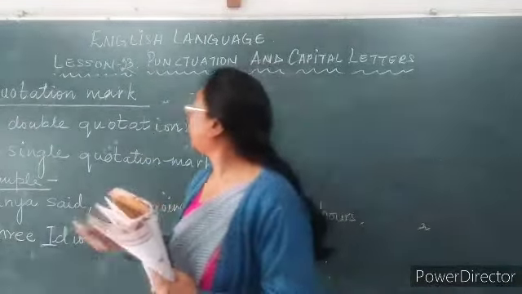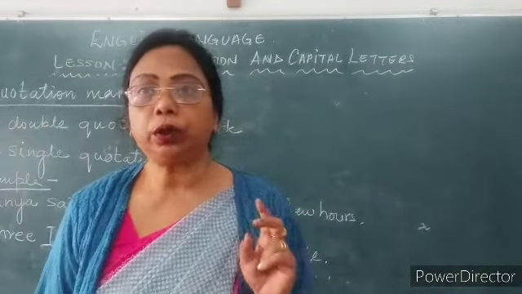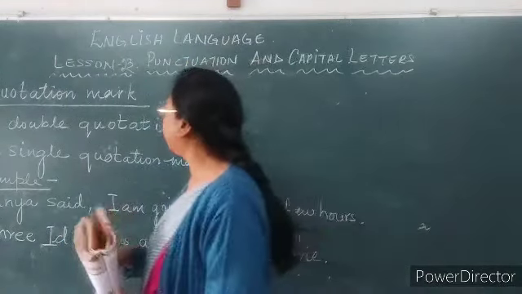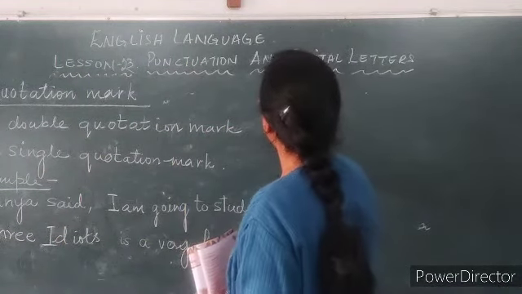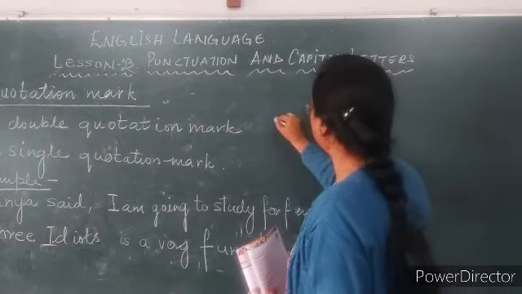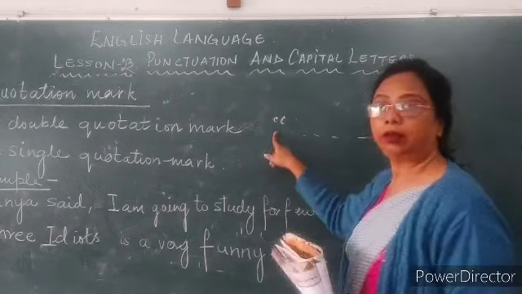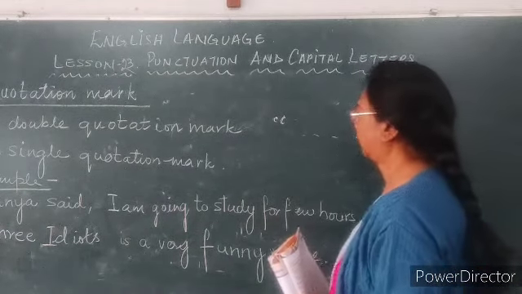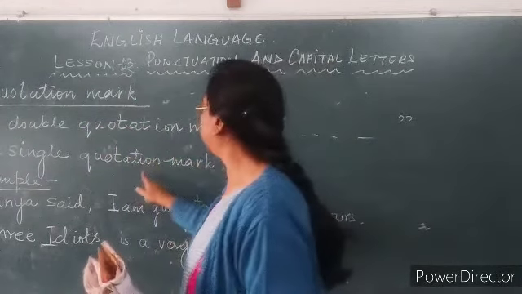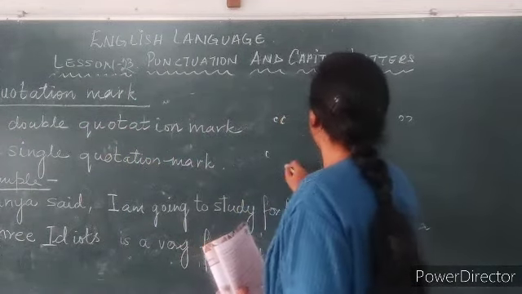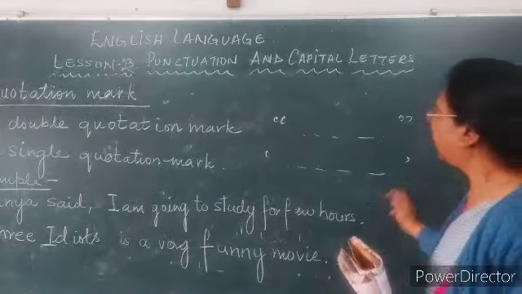Now next is the quotation mark, which is very important. In quotation marks, there are two types: double inverted comma and single inverted comma. This is called a double inverted comma, or double quotation mark. Then the sentence is there, then again it closes with the same.